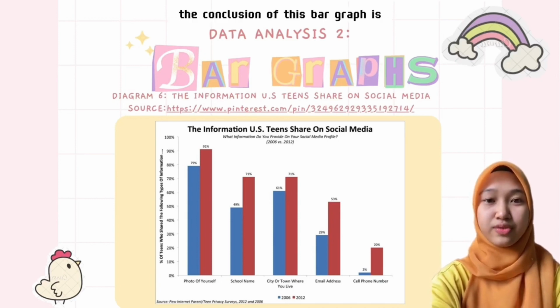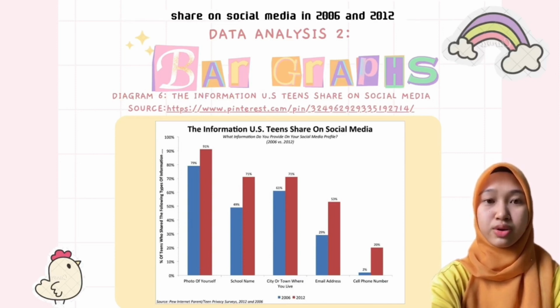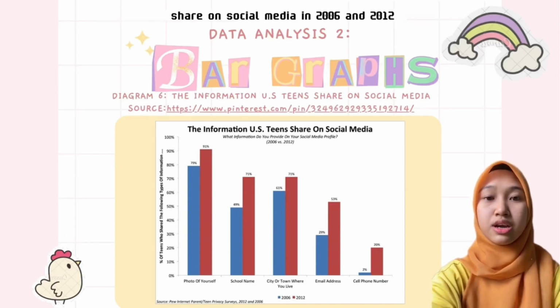The conclusion of this bar graph is, it can be concluded that the most information US teens share on social media in 2006 and 2012 is photos of themselves, while cell phone number is the least information US teens share on social media in 2006 and 2012.